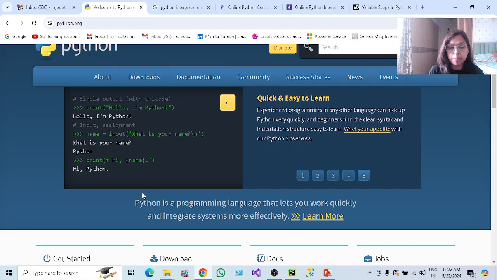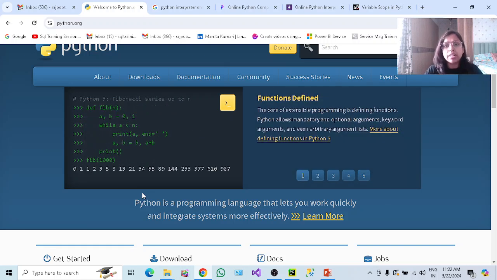This is the very first programming language, which is very much easy. After that you can move on to different programming languages like C, C++, Java, which have a bit more rules while writing code. Okay, so that is Python.